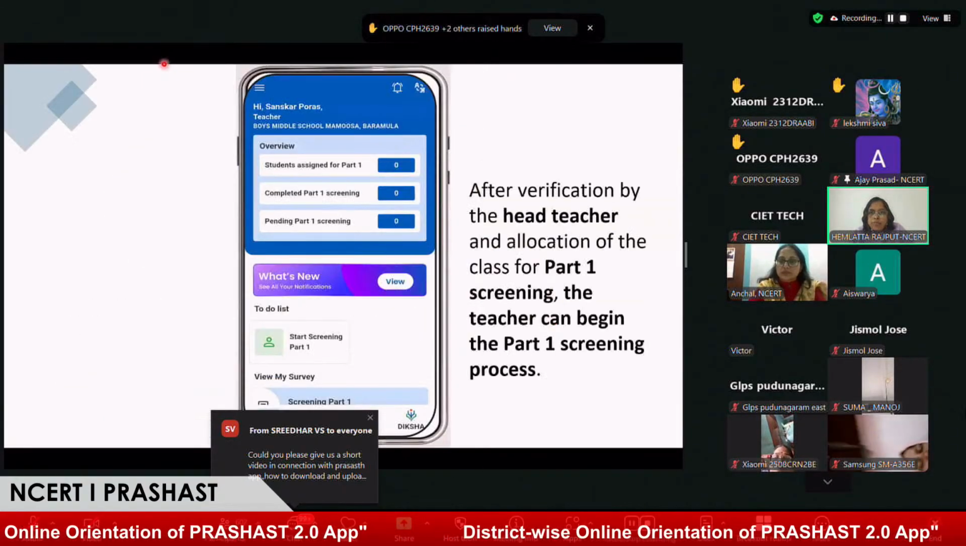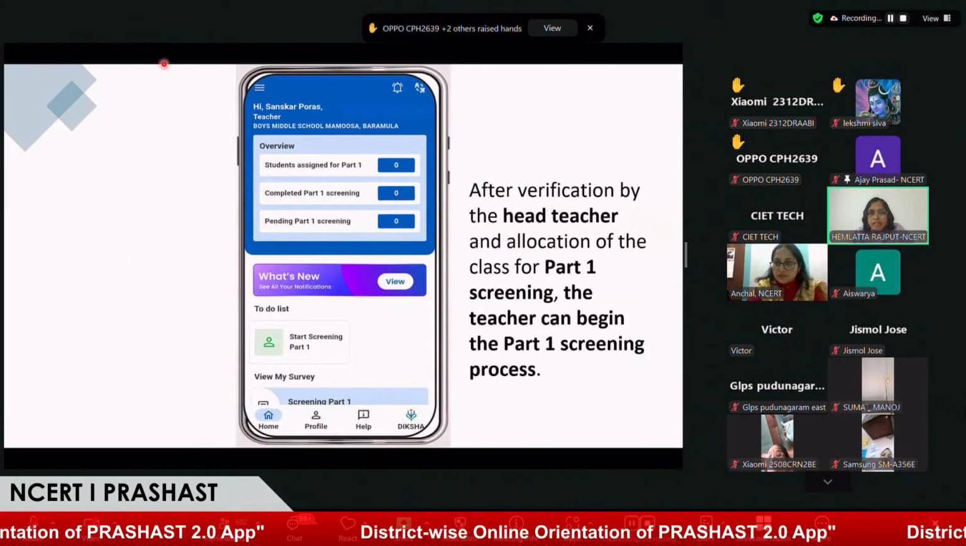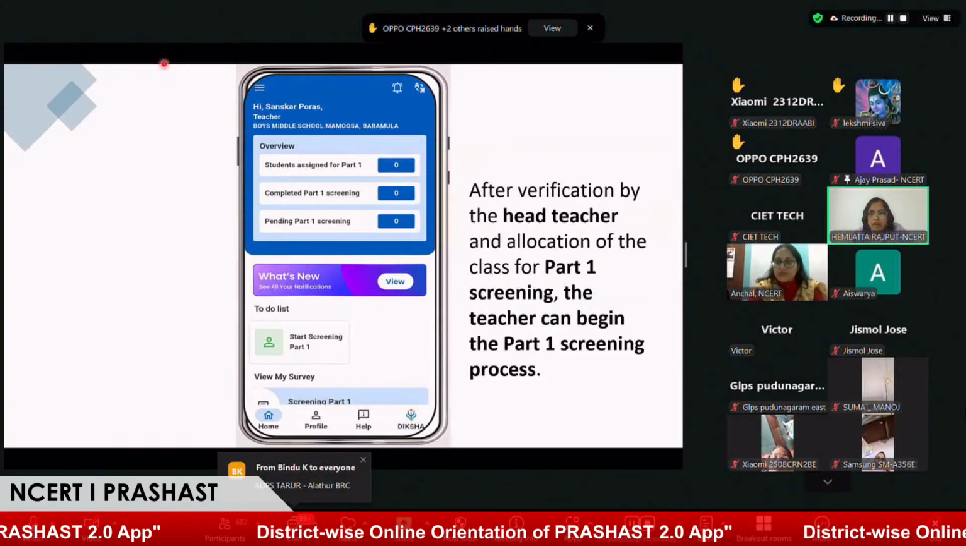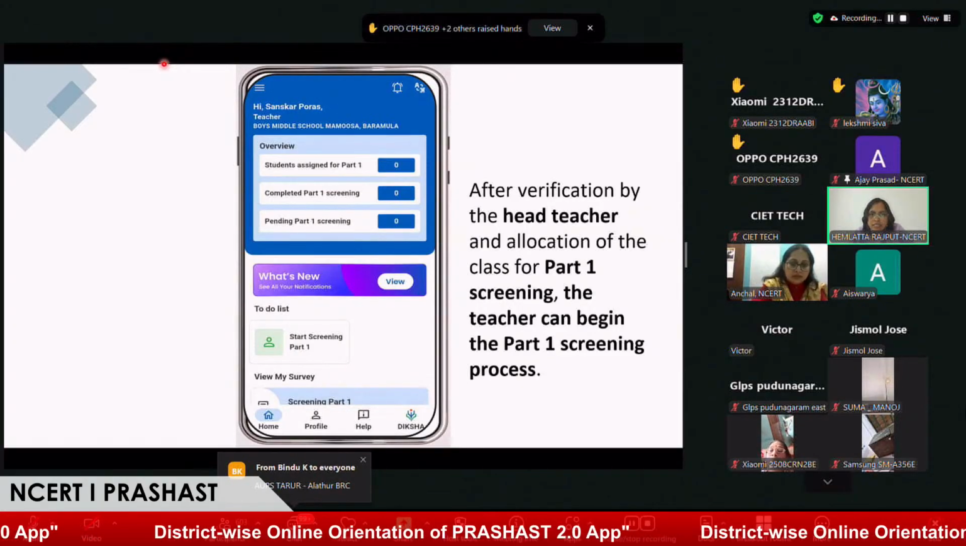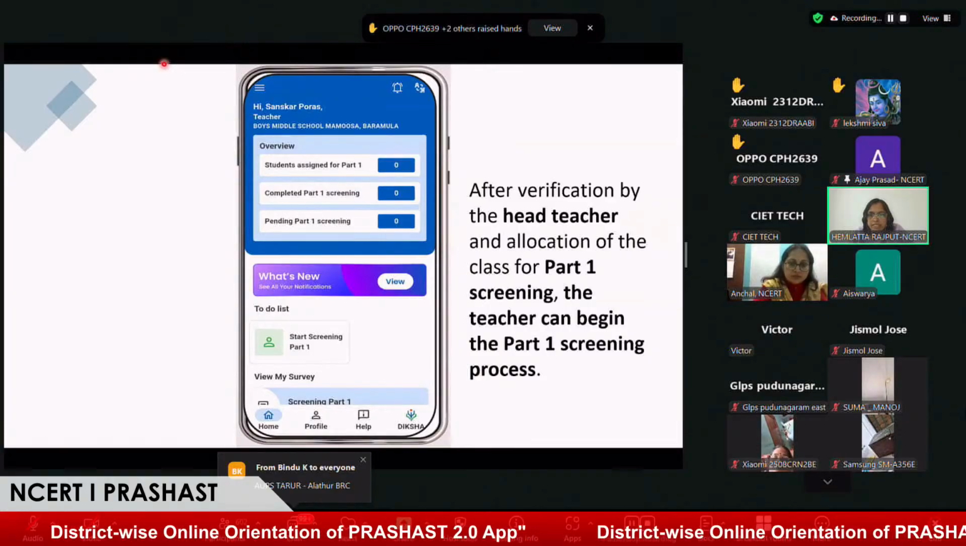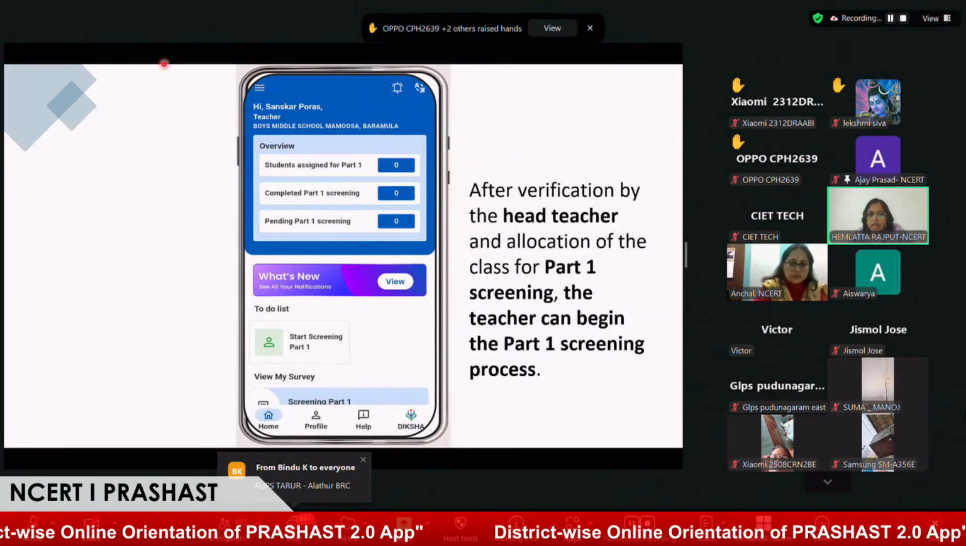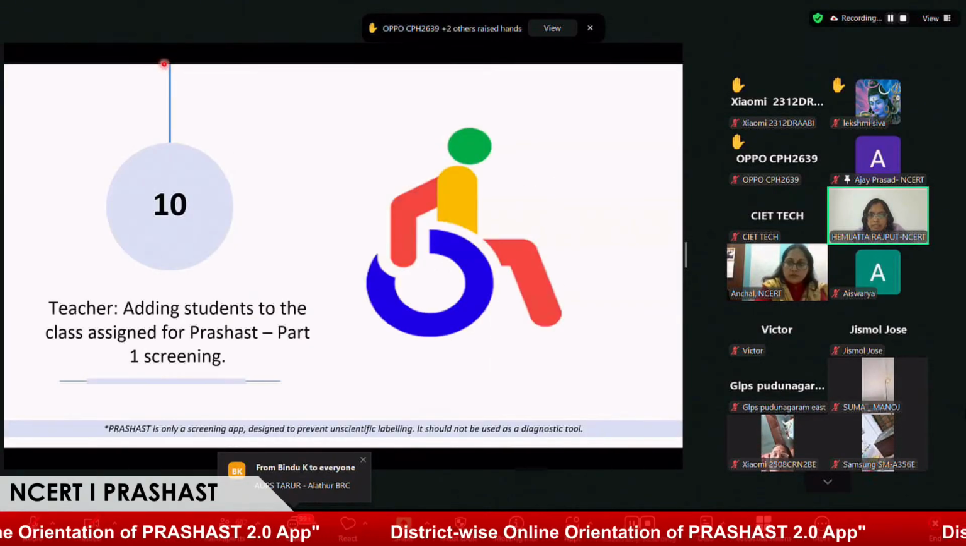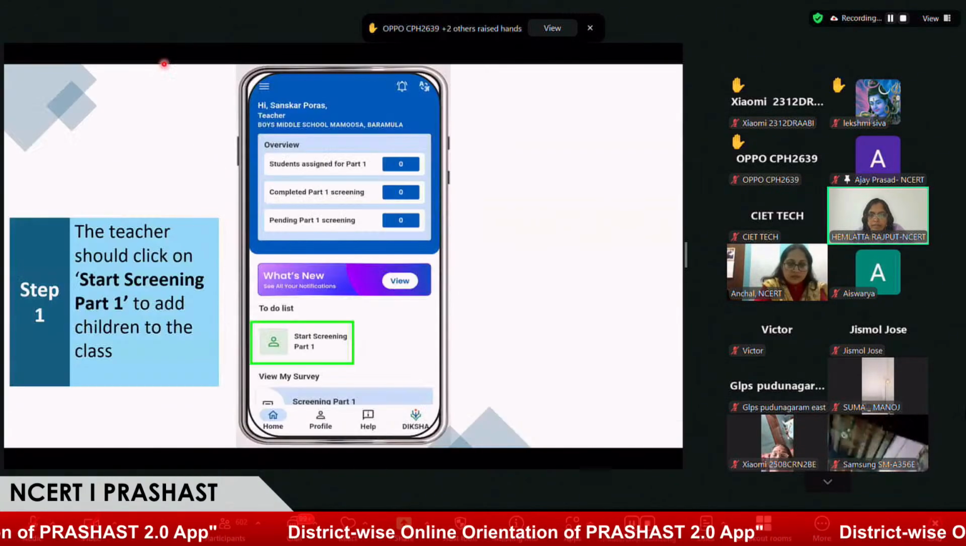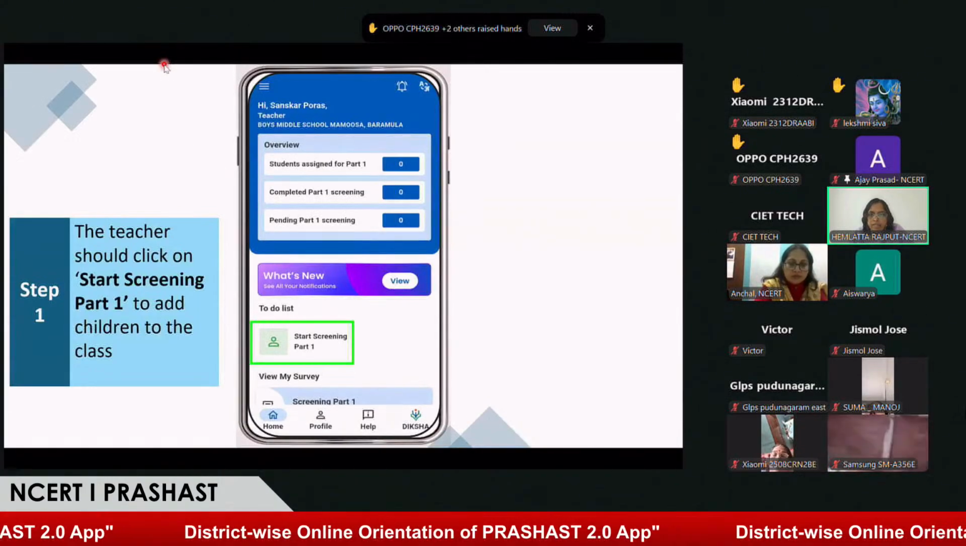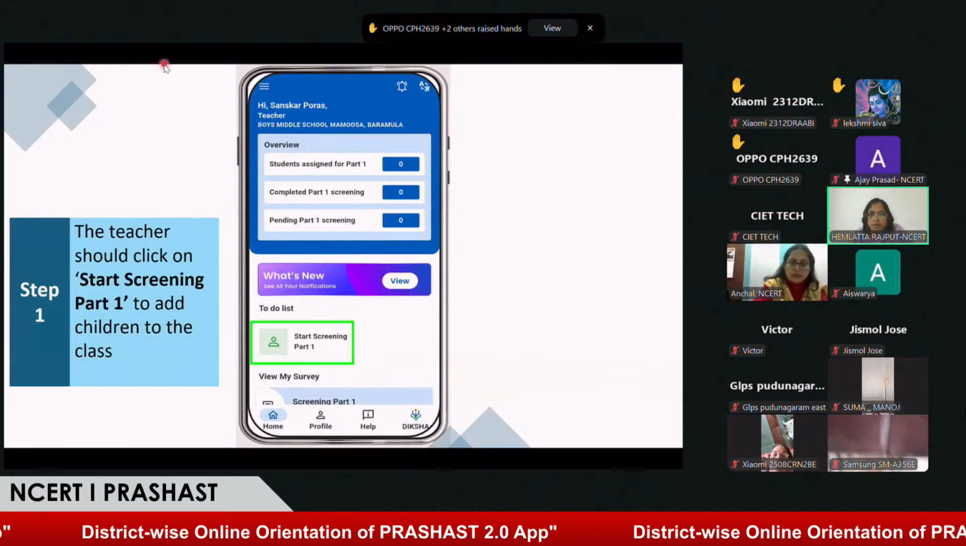That's the most important thing after receiving the classes, how we are going to add students in our class. This is the teacher dashboard. We can see that, and we have to click on start screening part 1. I will get this button here, start screening part 1. I'm going to click on this.